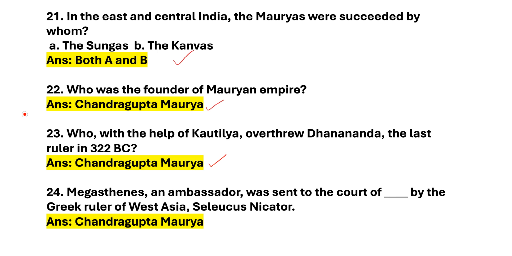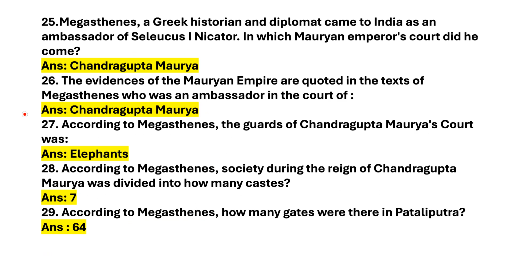ruler of West Asia, Seleucus Nicator? Answer is Chandragupta Maurya. Let's move on to the next slide. Next question, Megasthenes, a Greek historian and diplomat, came to India as an ambassador of Seleucus I Nicator. In which Mauryan emperor court did he come? Answer is Chandragupta Maurya. About Megasthenes, he wrote book Indica.